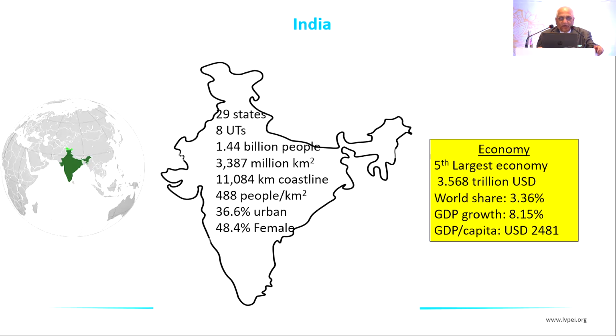India is 29 states and 8 union territories with 1.4 billion people inhabiting over 3,800 square kilometers, with a population density of 488 per square kilometer. We are 36% or 37% urban, and a little less than 50% are female. Good part is that we are the fifth largest economy of the world with a 3.5 trillion US dollar economy, with a world share of 3.5% or so. Our GDP growth is 8% and per capita GDP is 2481 US dollars.